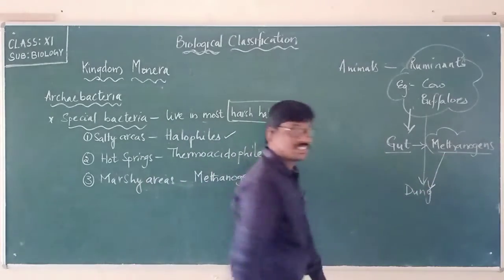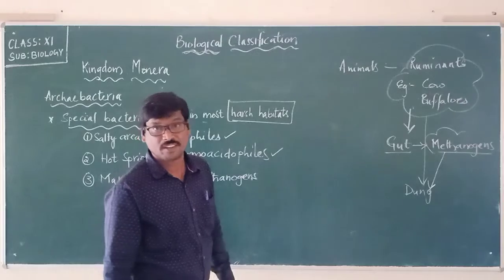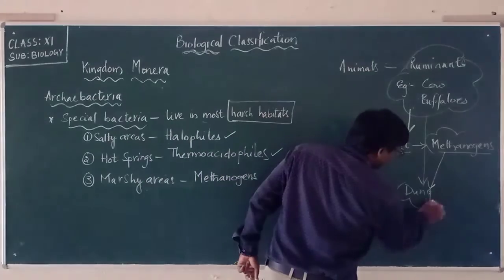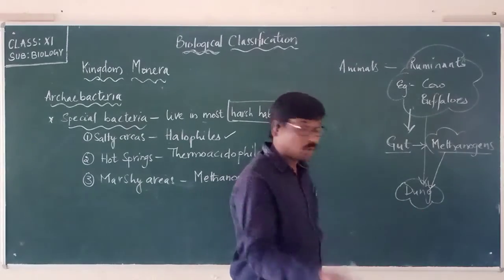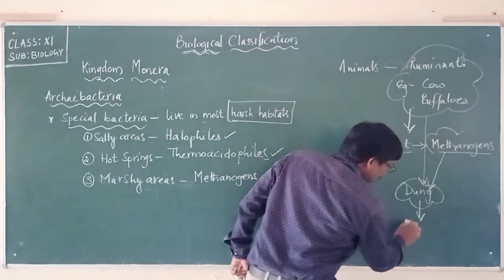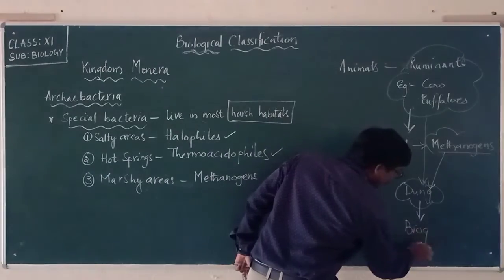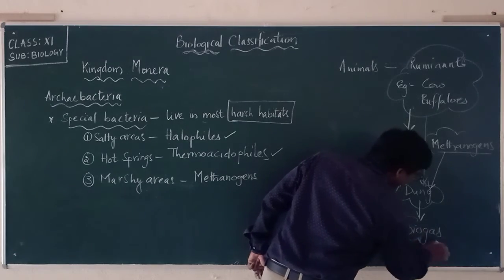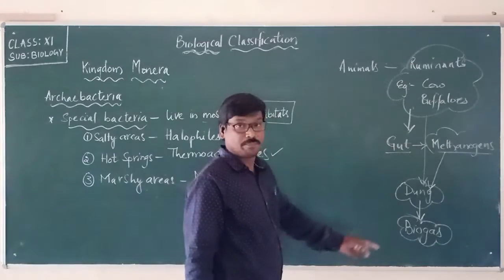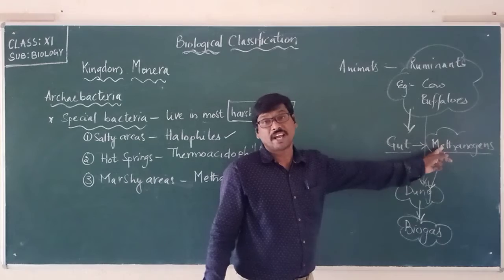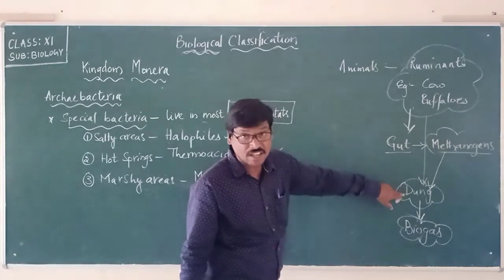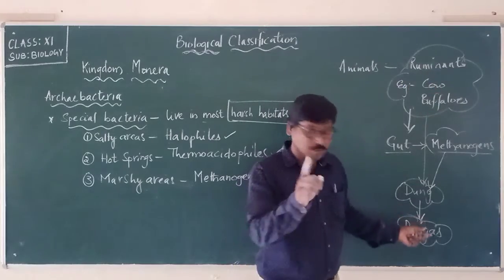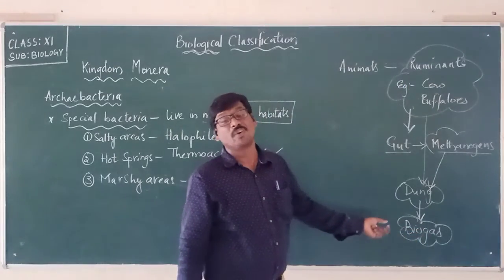In the dung they carry out anaerobic respiration to produce biogas. So methanogens present in the dung of ruminants are responsible for producing the biogas.